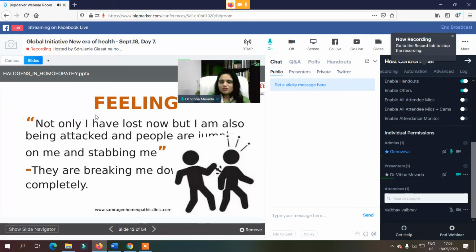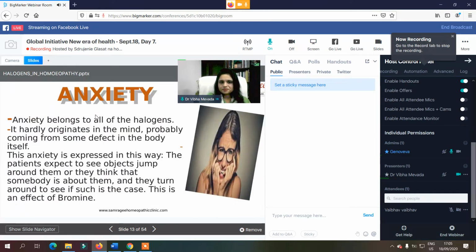If you see the let-down feeling, this is very prominently present in the patient, and it is like, not only have I lost now, but I have also been attacked, and people are jumping on me and stabbing me. That deeply and horribly this feeling is there in this group of remedies. And just because of that, they just want to break away, and they don't want to be in that.